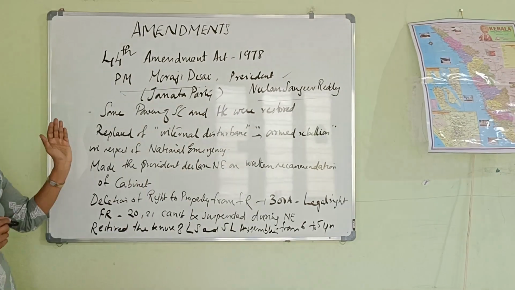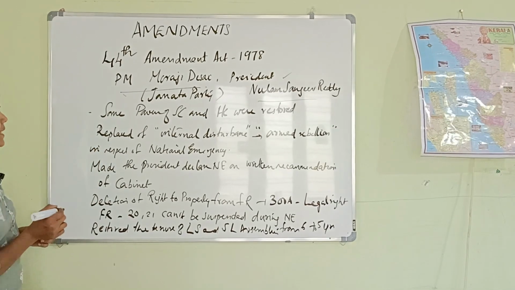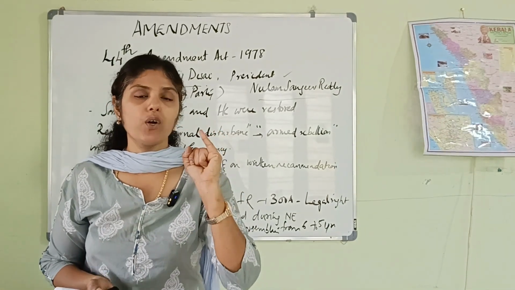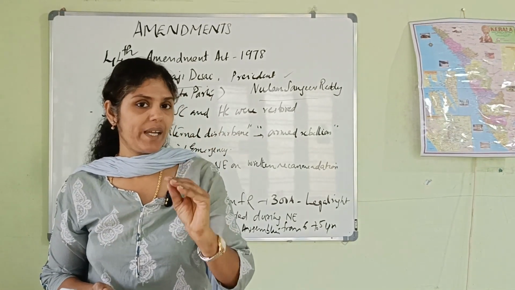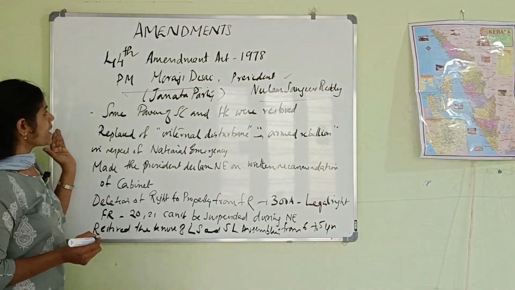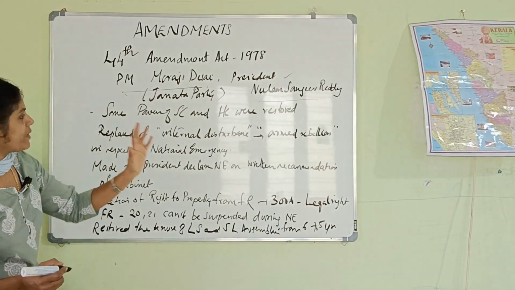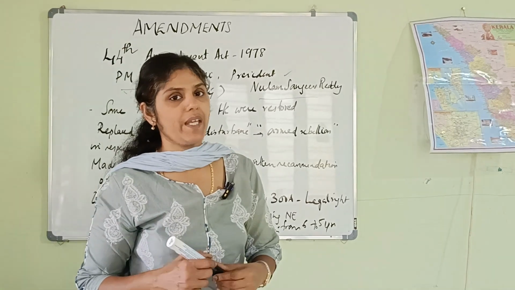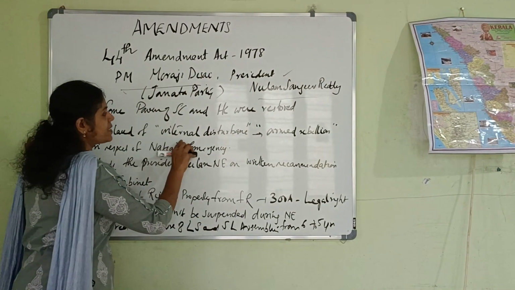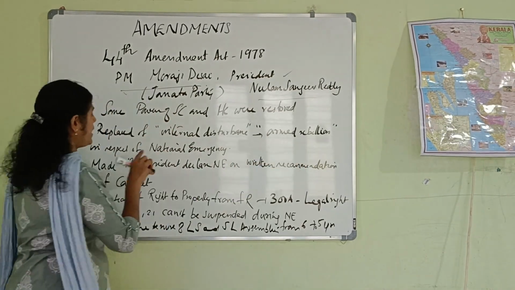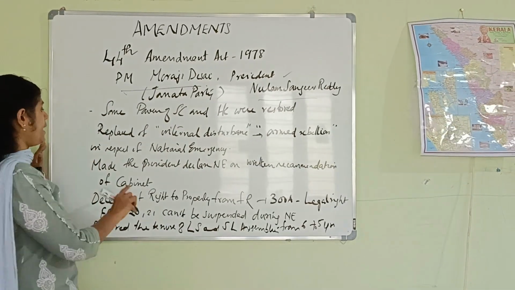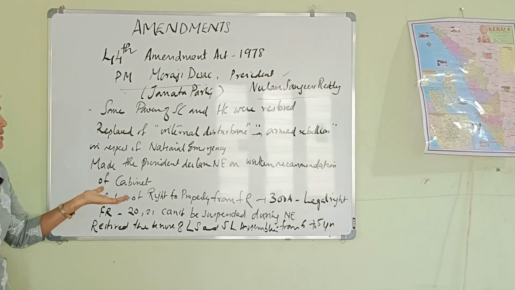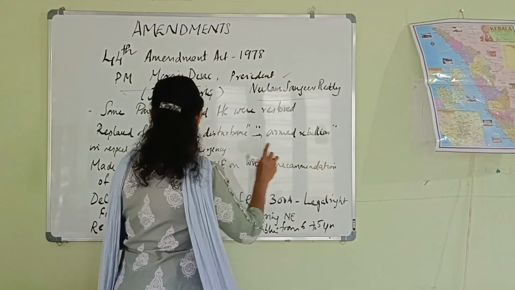And what are the major points related to 44th Amendment Act of 1978? First one is some powers of Supreme Court and High Court were restored. Second point, the replacement of internal disturbance with armed rebellion in respect of national emergency. Then, the third point is that it made the President declare national emergency on the written recommendation of the Cabinet.